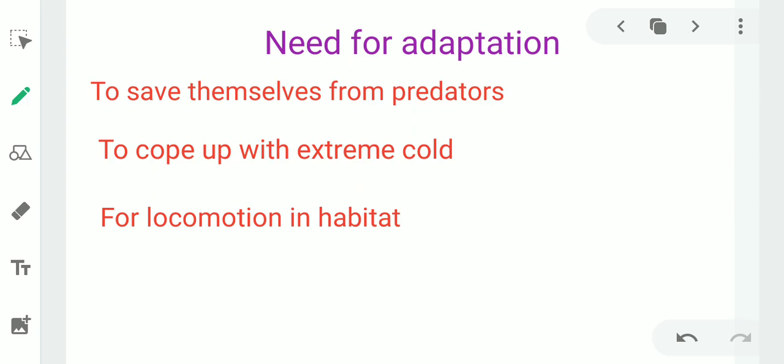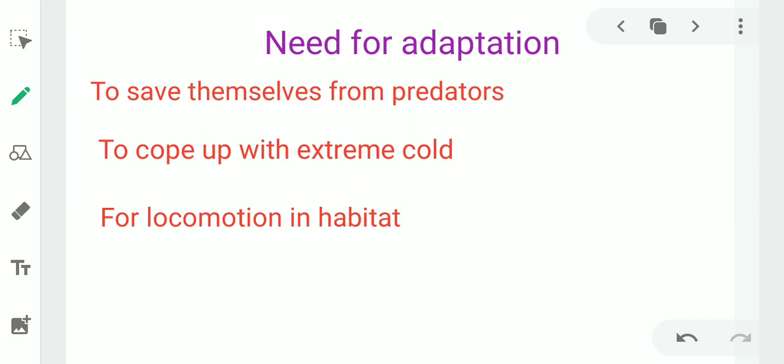Now the question is, what is need for adaptation? Animals need to adapt to save themselves from predators. Now what are these predators? Predators are the animals which kill small animals for food. Second point, what is need for adaptation? To cope up with extreme cold.